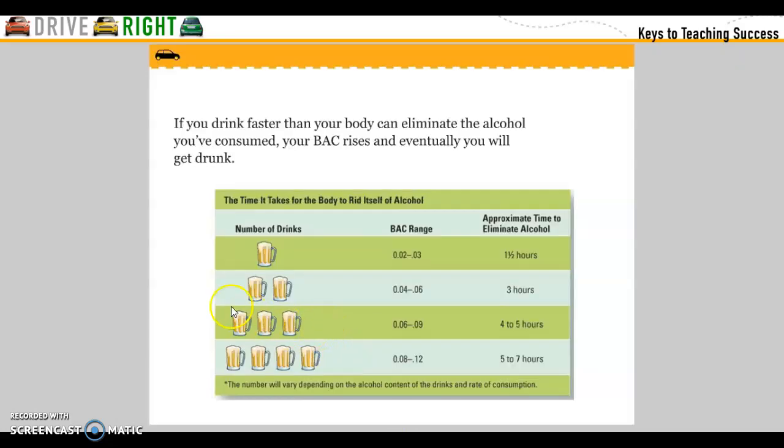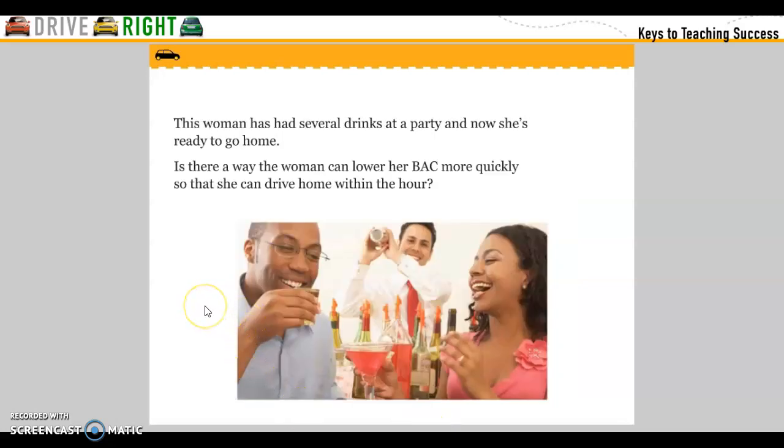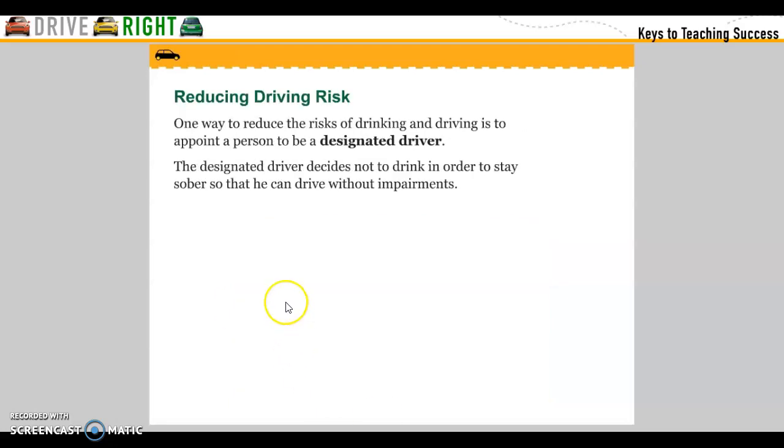If you drink faster than your body can eliminate the alcohol you're consuming, your blood alcohol rises and eventually you will get drunk. This woman has had several drinks at a party and she's ready to go home. Is there a way the woman can lower her blood alcohol content more quickly so she can drive home within an hour? No.